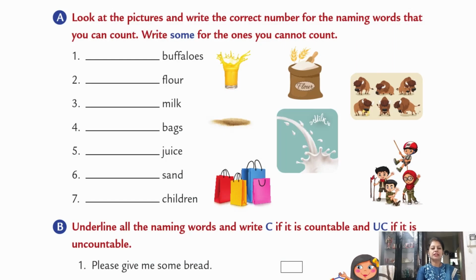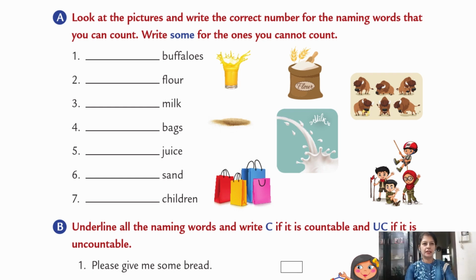Now see page number 30. Look at the pictures and write the correct number for the naming words that you can count. Write some for the ones you cannot count. First, dash buffaloes. Let's count buffaloes. 1, 2, 3, 4, 5 and 6. 6 buffaloes.